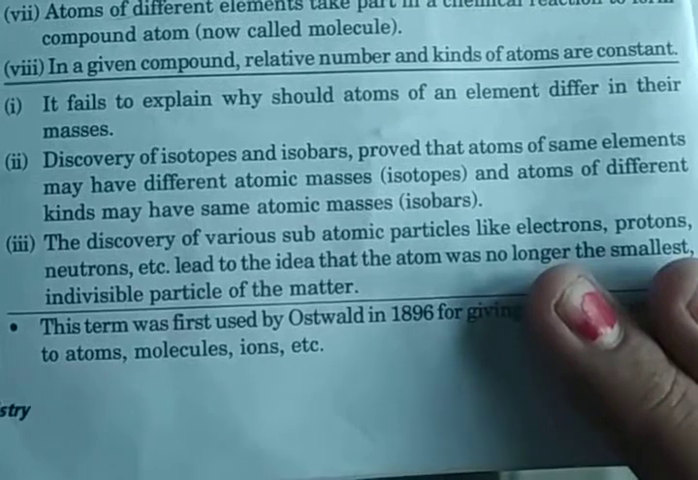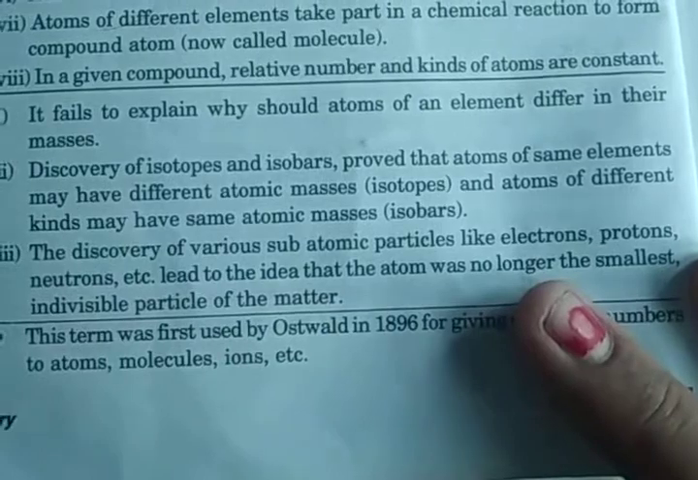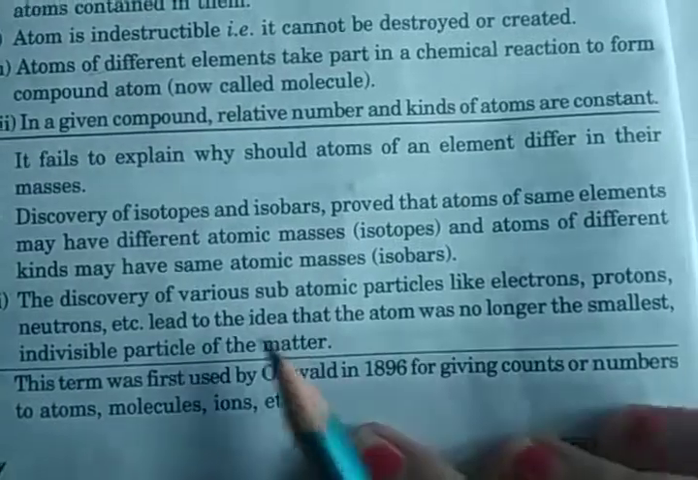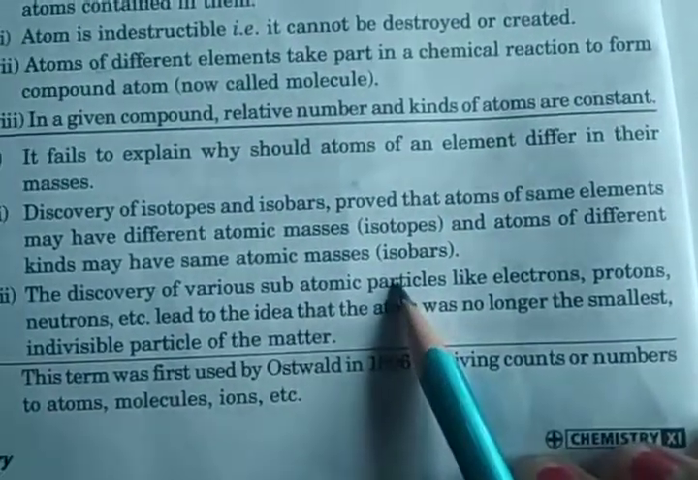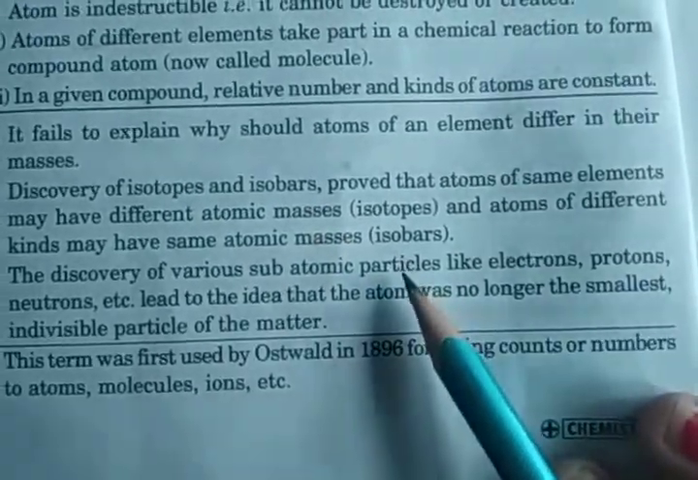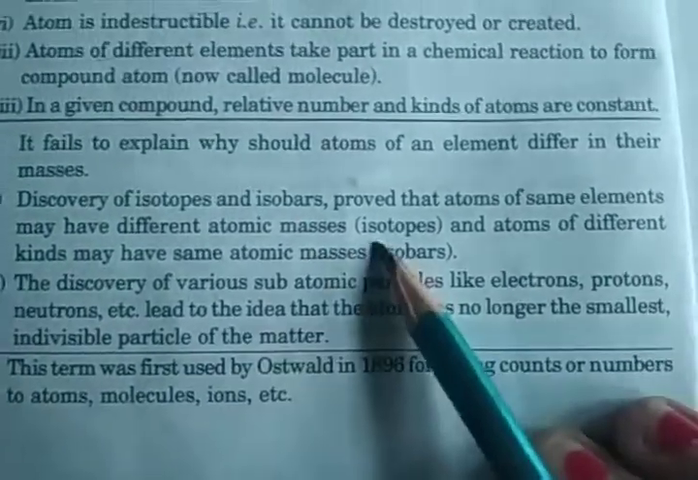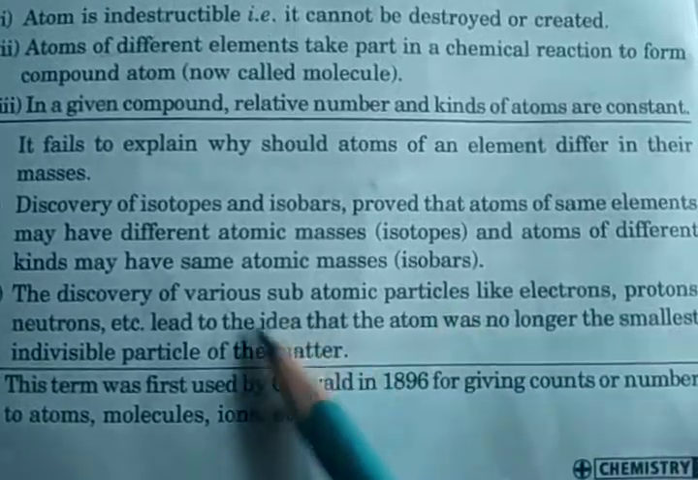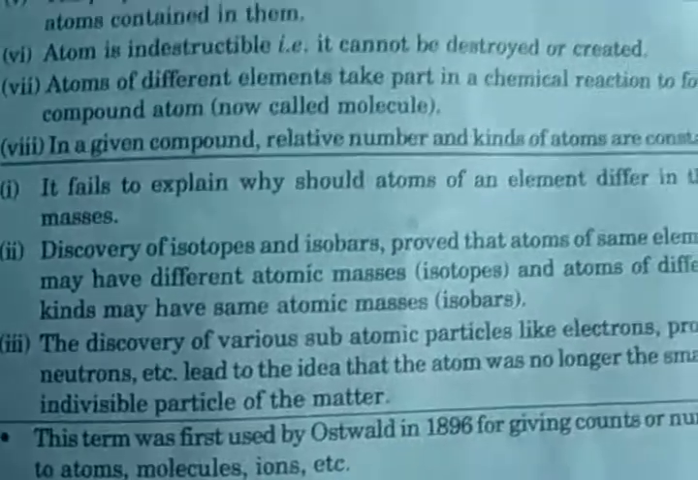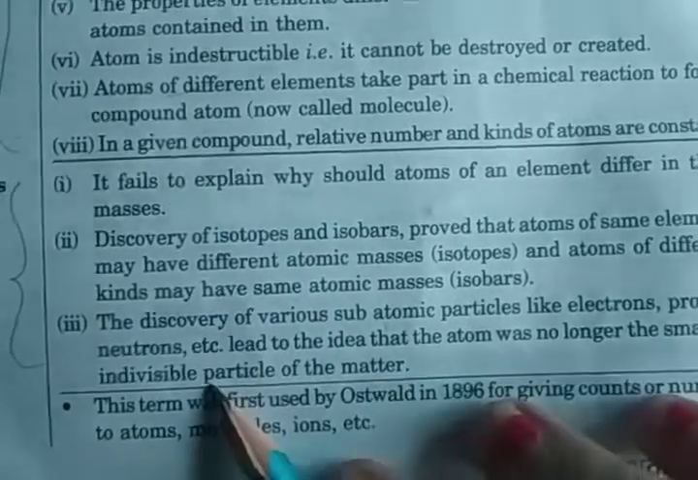Then the second point: the discovery of isotopes and isobars proved that atoms of the same element may have different atomic mass, isotopes, and atoms of different kinds may have the same atomic mass, isobars. Dalton didn't explain isotopes and isobars. So the difference between isotopes and isobars: isotopes means different atomic mass, and isobars means same atomic mass. Then the third drawback of Dalton: the discovery of various subatomic particles like electron, protons, neutron, etc.